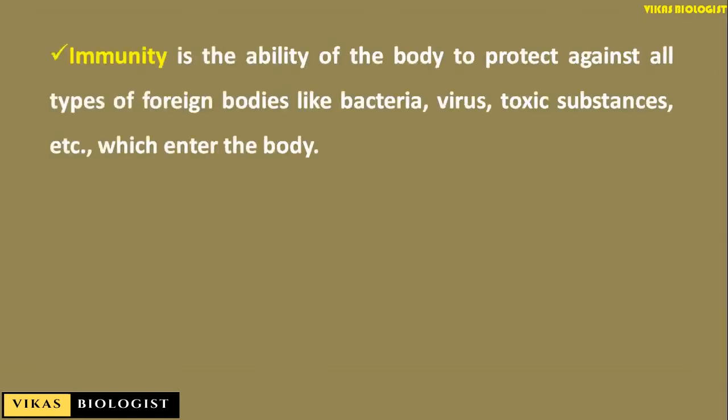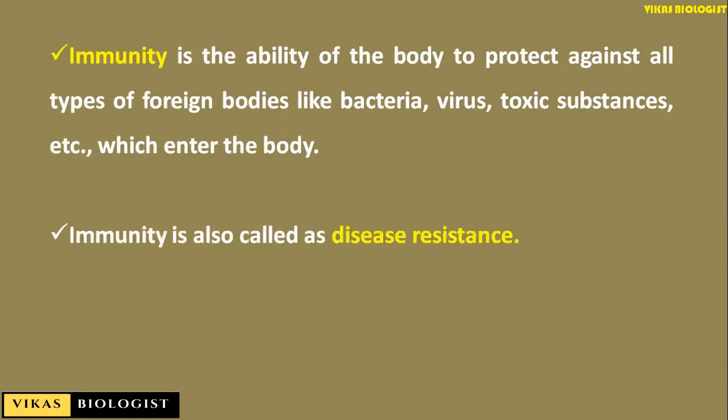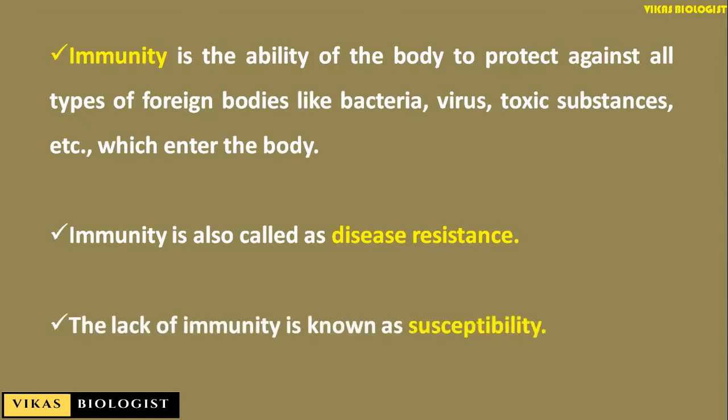Immunity is the ability of the body to protect against all type of foreign bodies like bacteria, virus, toxic substance, etc., whichever enters the body. This immunity is also termed as disease resistance, and the lack of immunity is known as susceptibility.